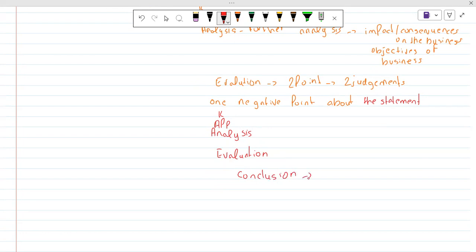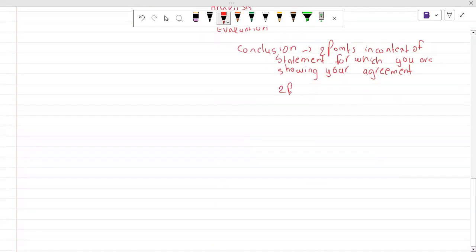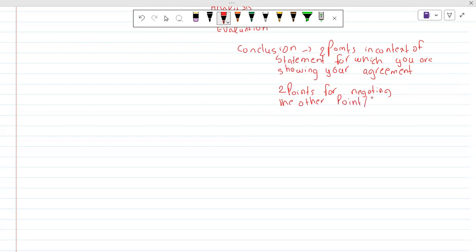Okay. So in conclusion, you should write 2 points in context of that statement for which you are showing your agreement, and 2 points for negating the other point, or you can say the other view.